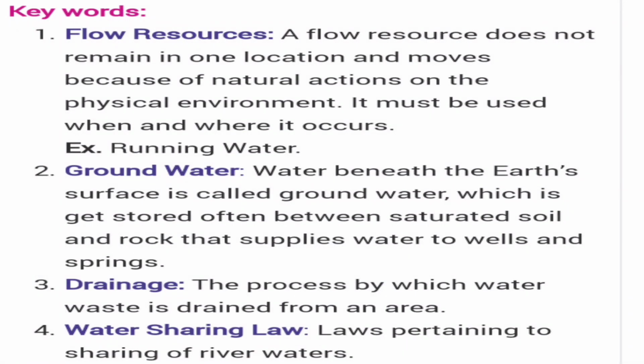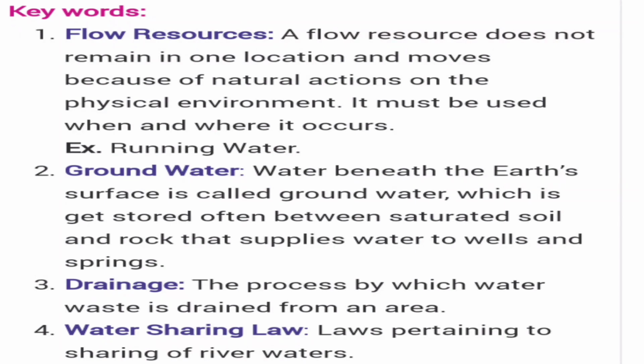Next, keywords of Indian rivers and water resources. First one, flow resources. A flow resource does not remain in one location and moves because of natural actions on the physical environment. It must be used when and where it occurs. For example, running water.